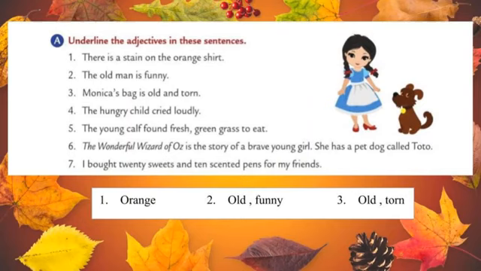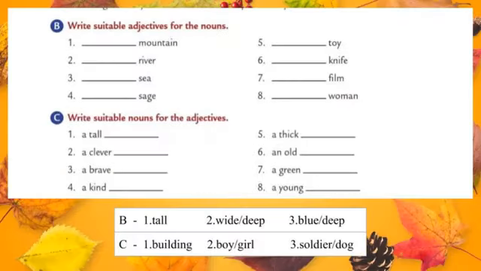Okay students, three sentences we completed. The remaining sentences you should try in your grammar book. Students, let's move to the next exercise, that is write suitable adjectives for the nouns. In this exercise they gave nouns. We should write the suitable adjective for the given nouns. Let's do the first one. Dash mountain. We know very well that mountain is a noun. Now we should write a suitable adjective for the word mountain.